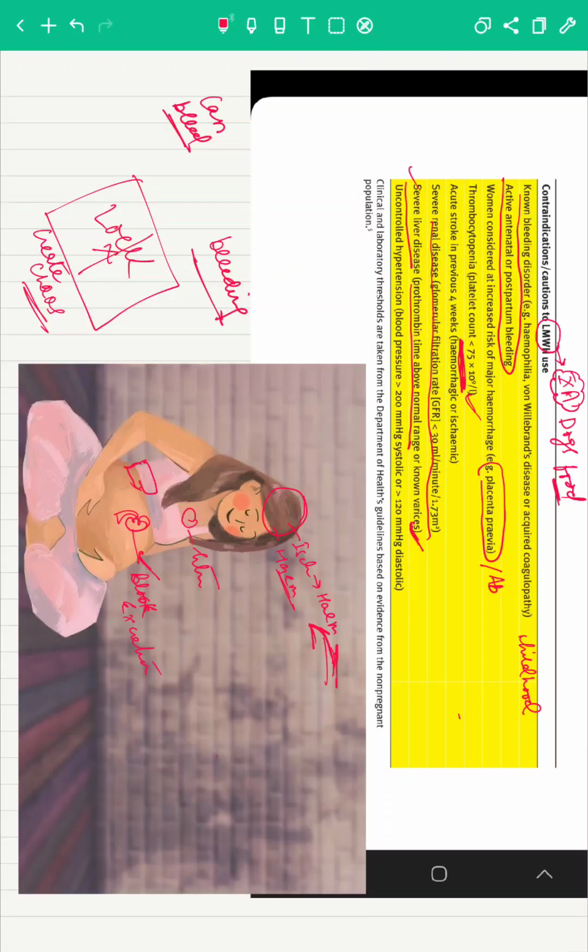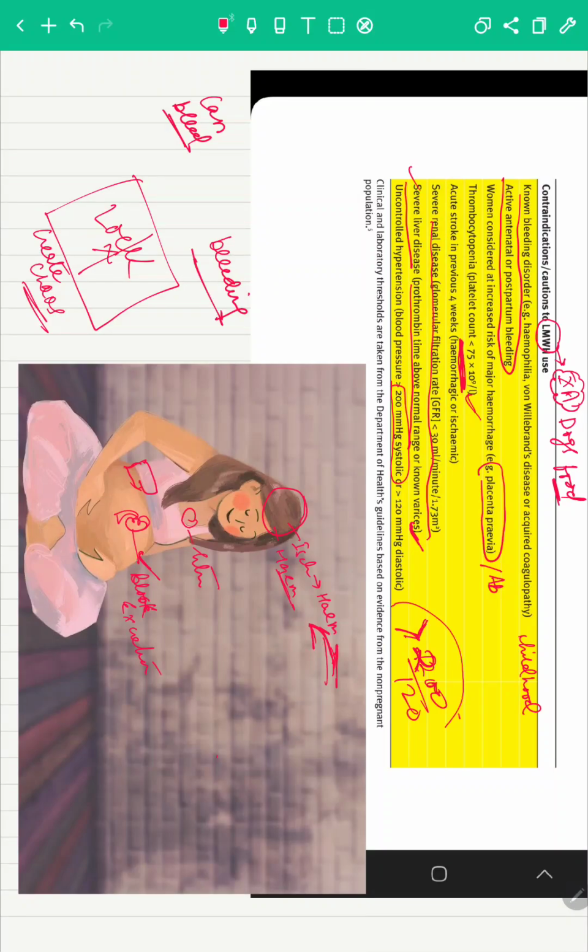So beware. And last but not the least, uncontrolled hypertension, that is a BP of more than 200 by 120. This is obvious: at this high BP, anything can rupture and cause bleeding.